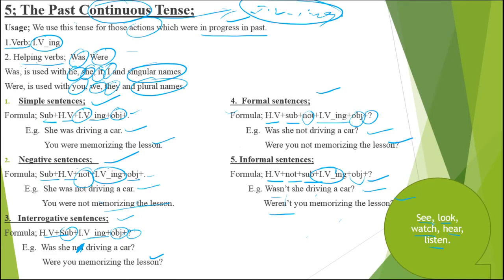There are three verbs I mentioned over here: one is see, second is look and third is watch. Let me tell you the difference between the three. See means common seeing: I see the lecture present in front of my screen. But look, now see, if I say look, I can look here that not is put, which should not be mentioned. In interrogative, not does not come, but I am focusing on the same not, that oh, here mistakenly not is coming. If my focus is only on not, the other words will be invisible to my eyes.